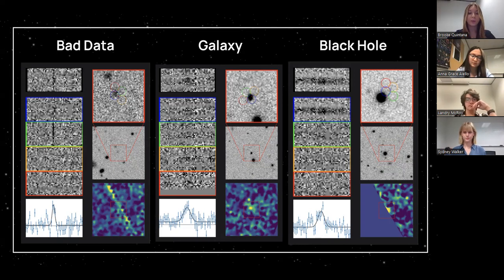If you're lucky enough to see a black hole, you'll see an elongated black shape in the optical fiber images. The spectral lines will usually follow an elongated curve, but in the ones that we found, the curve ended up being taller with less area. When you don't find bad data, a galaxy, or a black hole, the data is most likely background noise. There will be no clear dot in the optical fiber images or in the line flux map, and the spectral lines will not follow a clear curve. If none of the criteria for galaxies or black holes apply to the image, it is most likely background noise to throw back into the system.